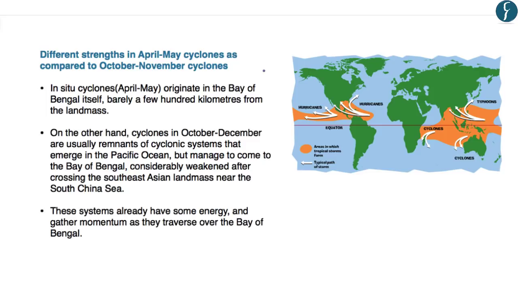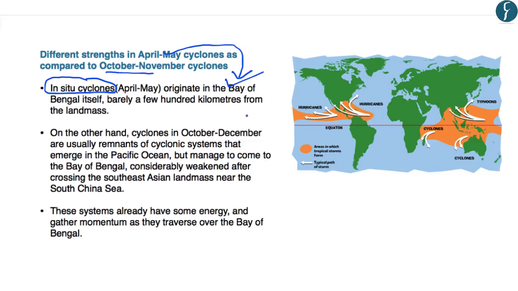Now, why are the cyclones that develop in the month of April and May weaker as compared to the cyclones which develop in the month of October to November? Regarding the cyclones in April and May, these are in situ cyclones, which originate only in the Bay of Bengal itself. Now, as we have learned, the Bay of Bengal is a narrow or enclosed sea, and that is why the cyclone gets less time to move over the ocean. And as soon as the cyclone hits the Indian landmass, its strength decreases because the moisture is no more available.